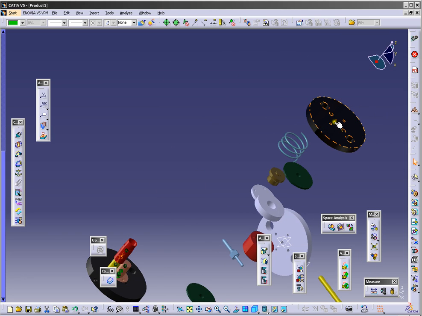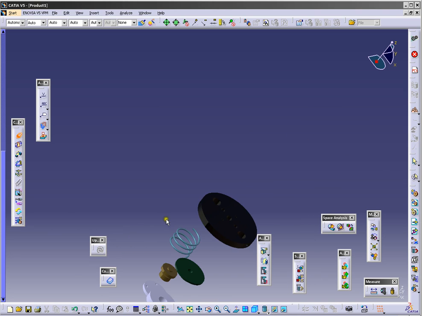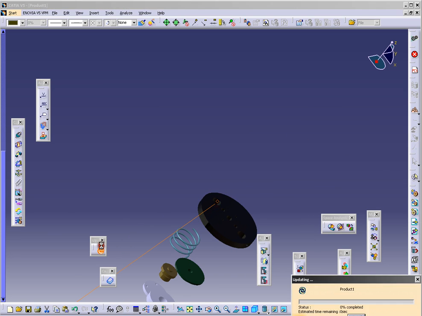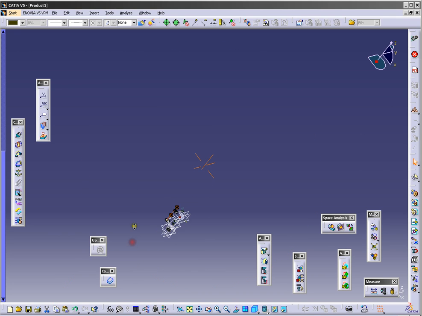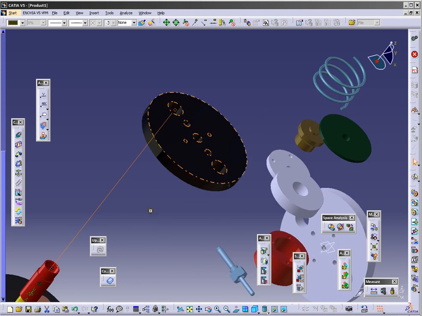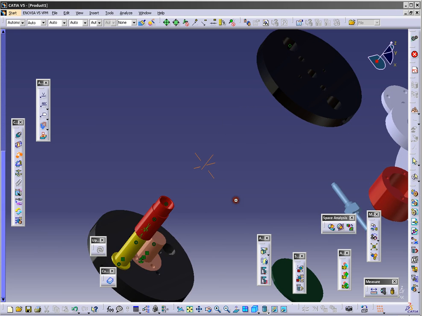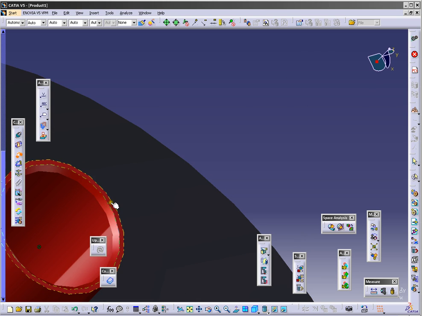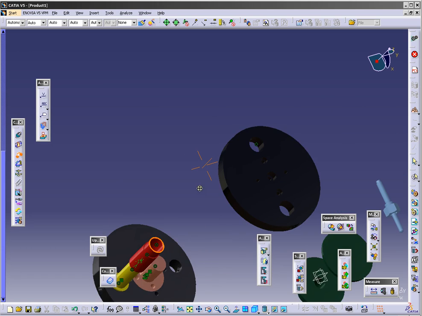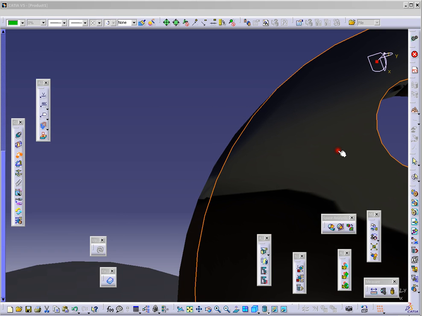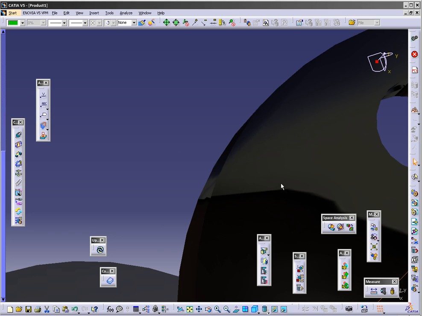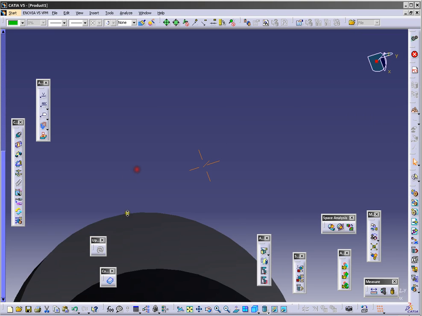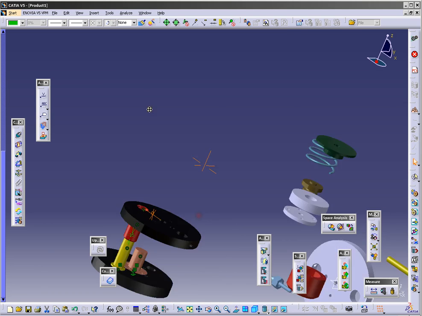Now we will add this part here, click it here and click here and update. Now you use offset constraint again. Click on this surface here and this surface here and put 0 here and okay. Update and you get it.